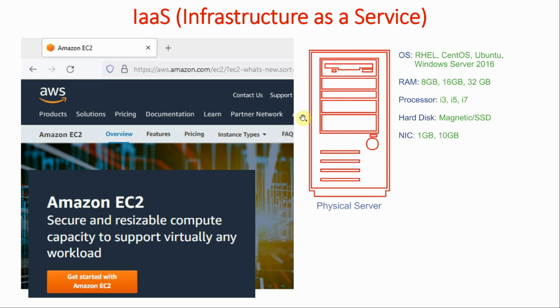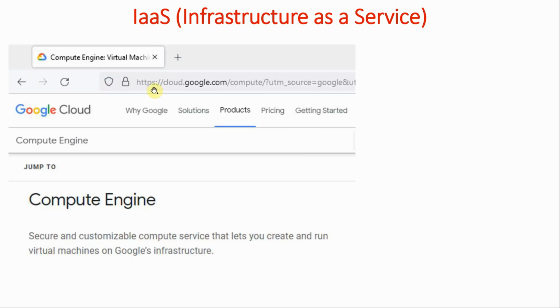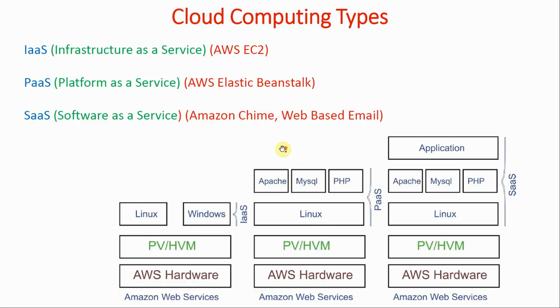So infrastructure as a service provides you virtual servers. And what are the other competitors? Even Google Cloud offers the Compute Engine service. That is also an example of infrastructure as a service. And if we look at it diagrammatically, on AWS hardware they have implemented either paravirtualization or hardware virtual machine. On that, we can get Linux instances or Windows instances, even Mac instances. Then according to our need, we can install other software.